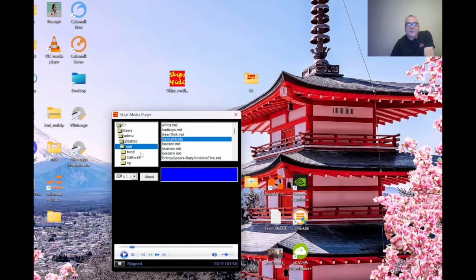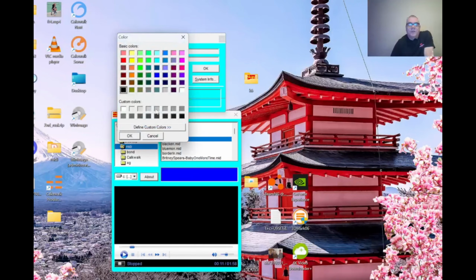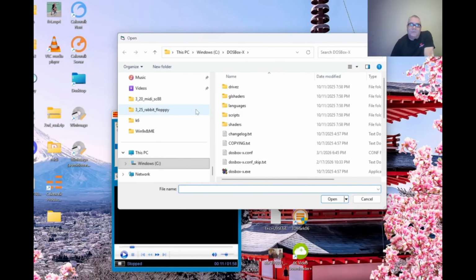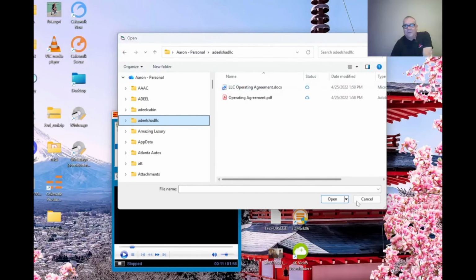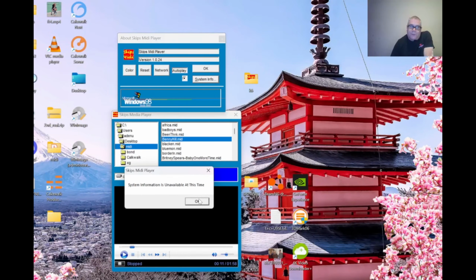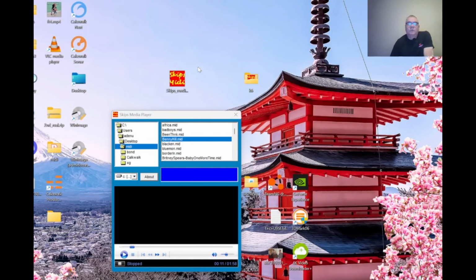So let's go to our About box and see the differences here. In this About box, again, the color, we can change. I actually like this one the best. And then the network drive. See how I was talking about earlier, that now you can actually get to OneDrive and play off the OneDrive, which is interesting. And then the system information does not work. And the autoplay does not work. Okay, all right, so that was it.